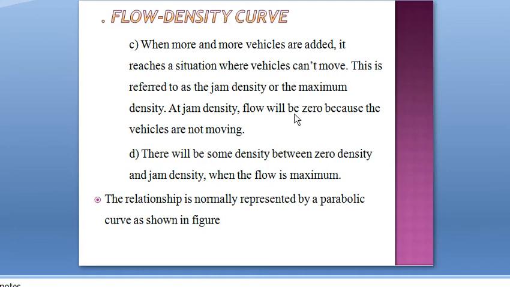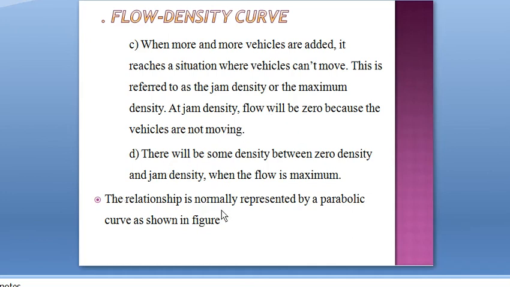The last point: there will be some density between zero density and jam density when the flow is maximum. At jam density, the flow will be zero.